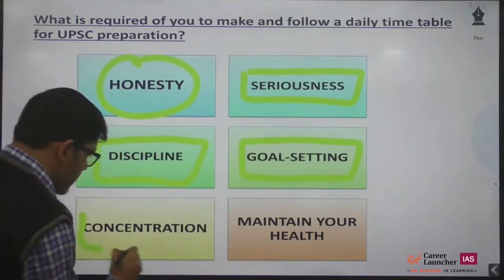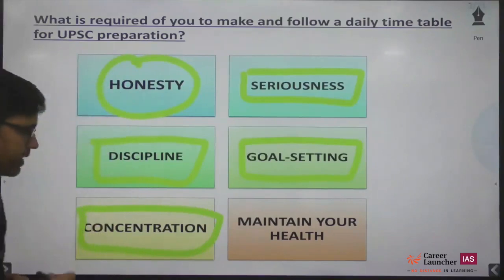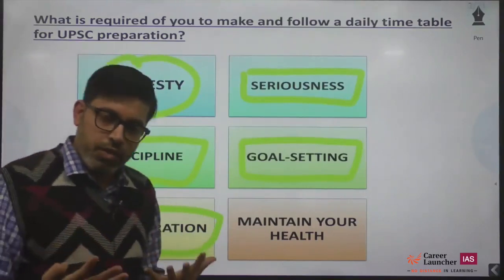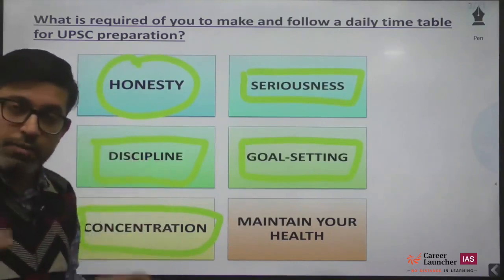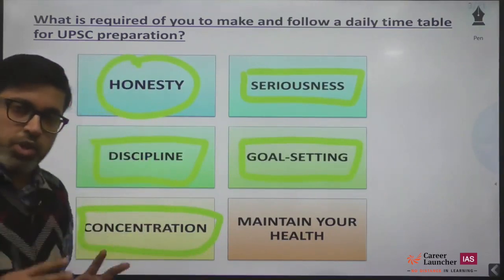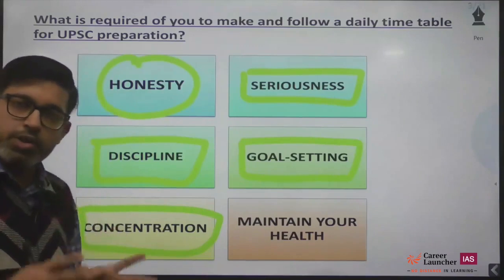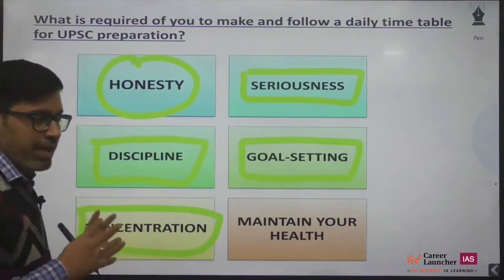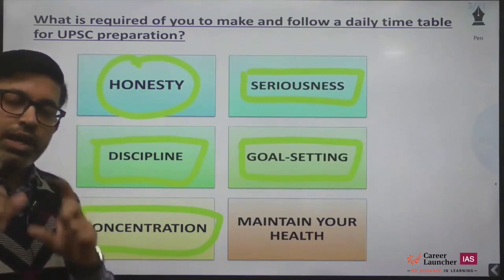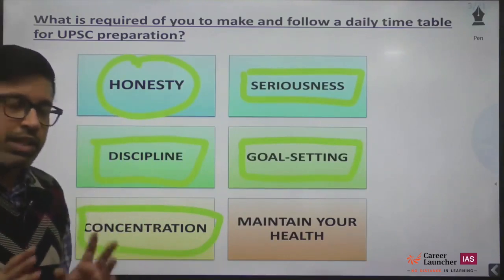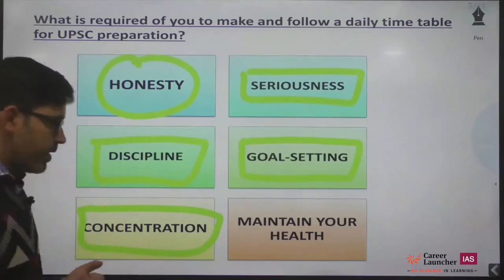Then comes concentration. See, the time that you have allotted for your study will not bear fruit unless you are concentrated during that particular time period. So if you have devoted some time duration for your practice, or for your newspaper reading or for learning, you need to concentrate on that particular part at that point in time. Otherwise, you'll be wasting your time, obviously.